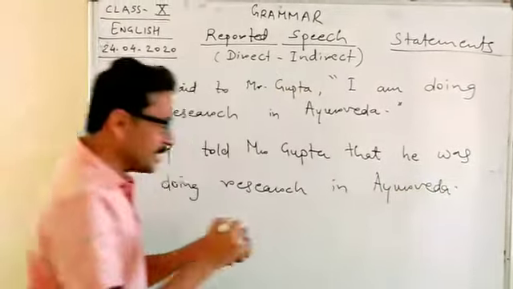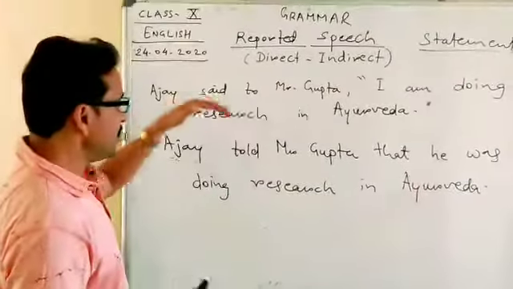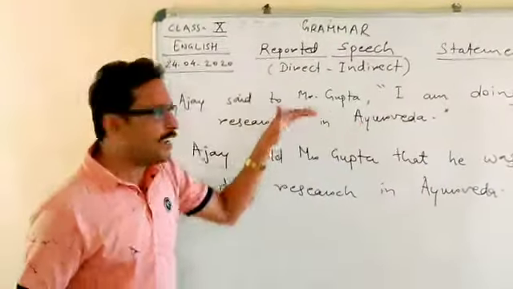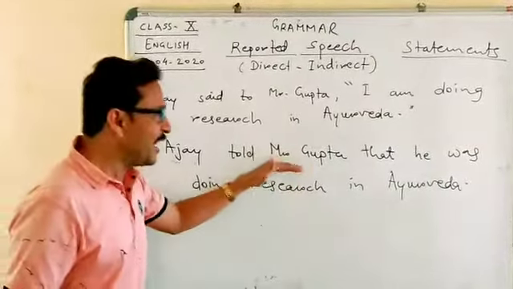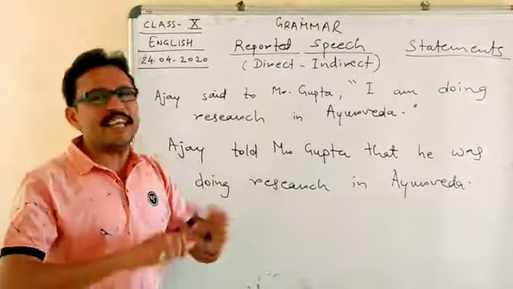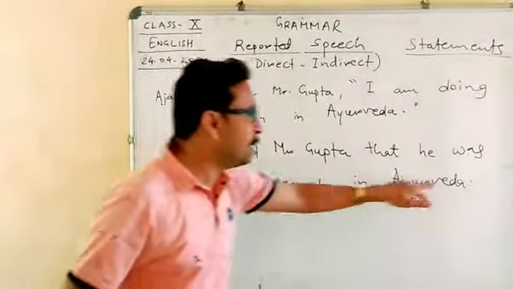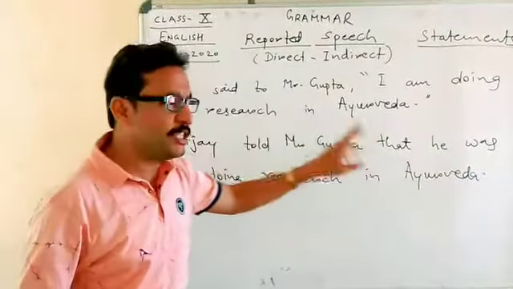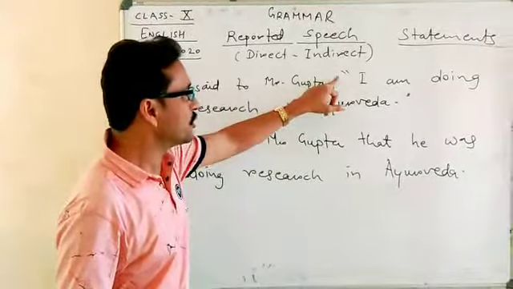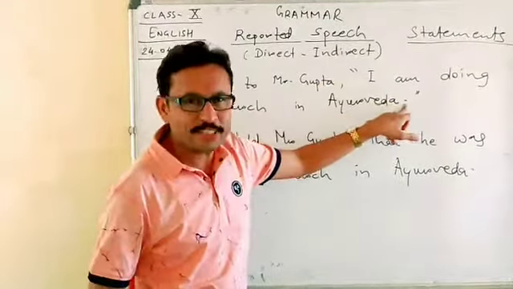If you notice, when I gave the example of direct speech, I used double inverted commas. But remember that in indirect speech, we don't use any punctuation mark except the full stop. There is only a full stop in indirect speech. In indirect speech, we don't use double inverted commas.